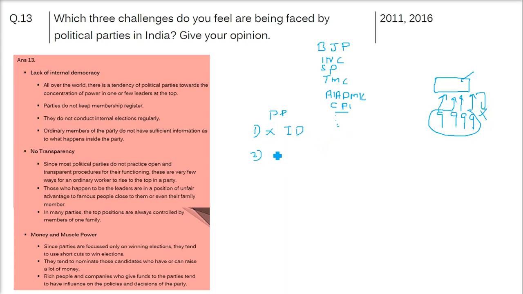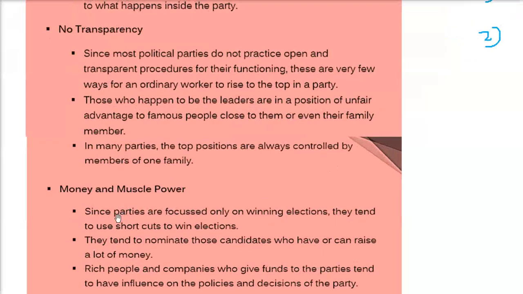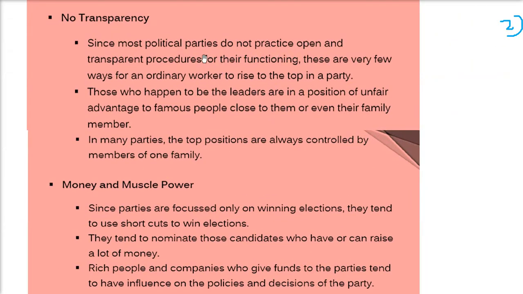The second thing which comes is no transparency, that is, opaqueness. Most political parties do not practice open and transparent procedures for their functioning. They do it the way they want, or whatever their leaders want. There are very few ways for an ordinary worker to rise to the top in the party. Only those party members who have some connections, or who are from the party leaders' family itself, rise to the top positions. Otherwise, the karyakartas will remain karyakartas.